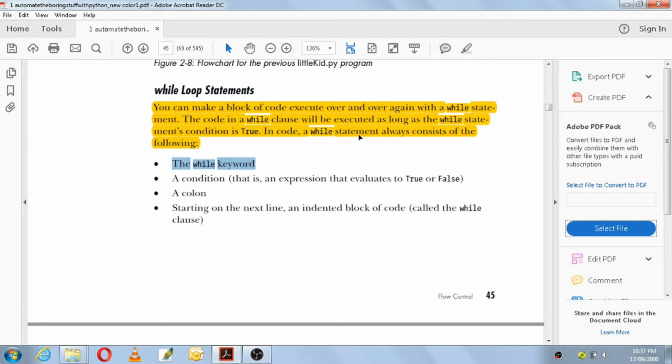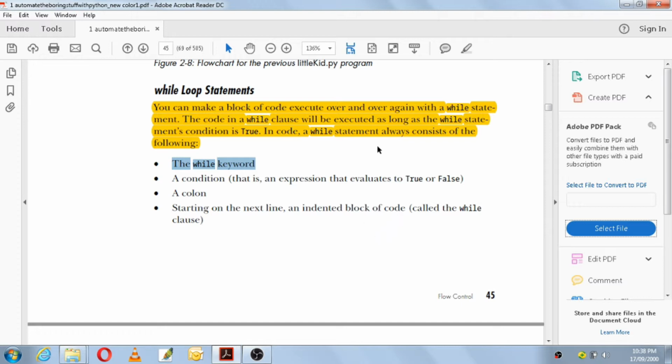In code, a while statement always consists of the following: the while keyword, a condition, that is an expression that evaluates to true or false, a colon, and starting on the next line, an indented block of code called the while clause. So when you're writing a program, if you are using a while statement, it will have a while keyword, followed by a condition, and that condition will end with a colon. After that while statement, the next line will be an indented block of code, and that block of code is called a while clause.